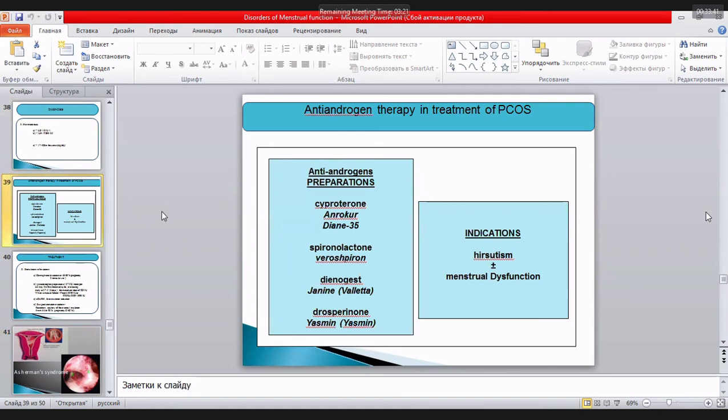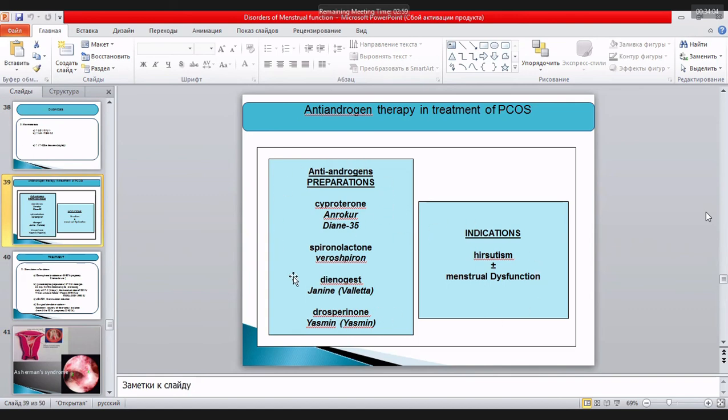Anti-androgen therapy in order to decrease the level of androgens. It is cyproterone, Androcur, Diane-35, very good, spironolactone, Veroshpiron, dienogest, Jeanine, or drospirenone, or Jasmine.